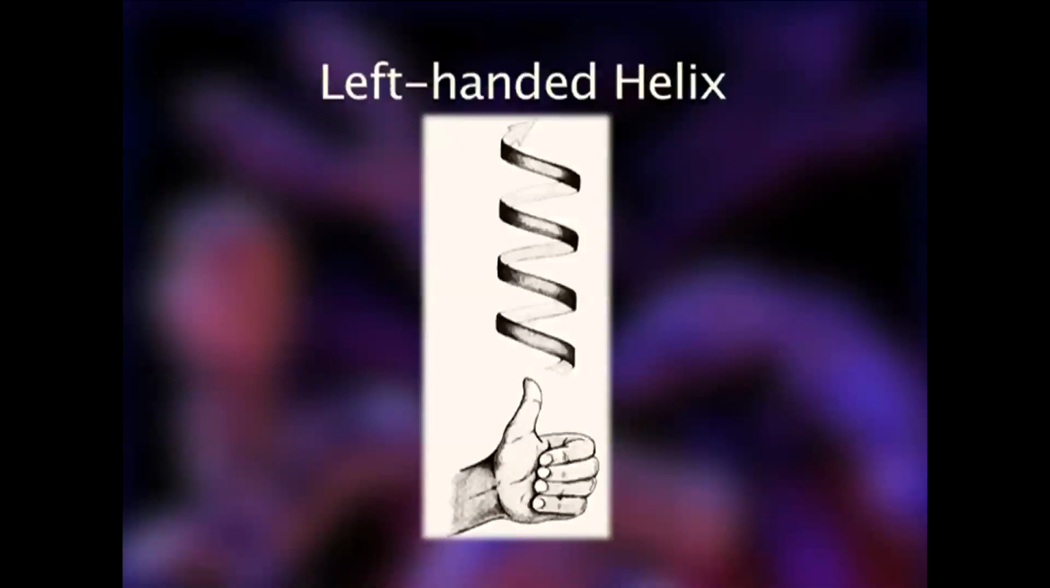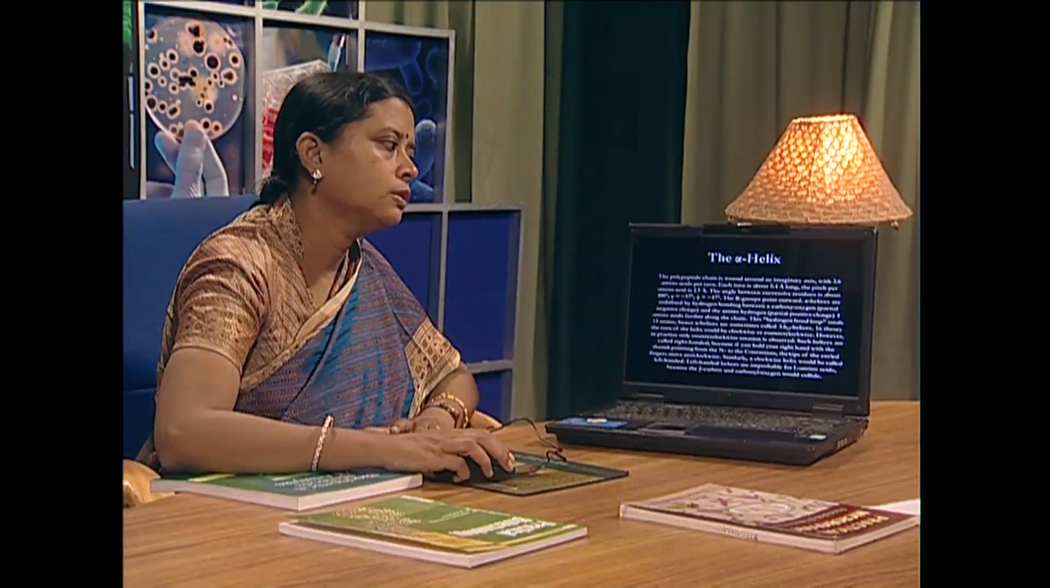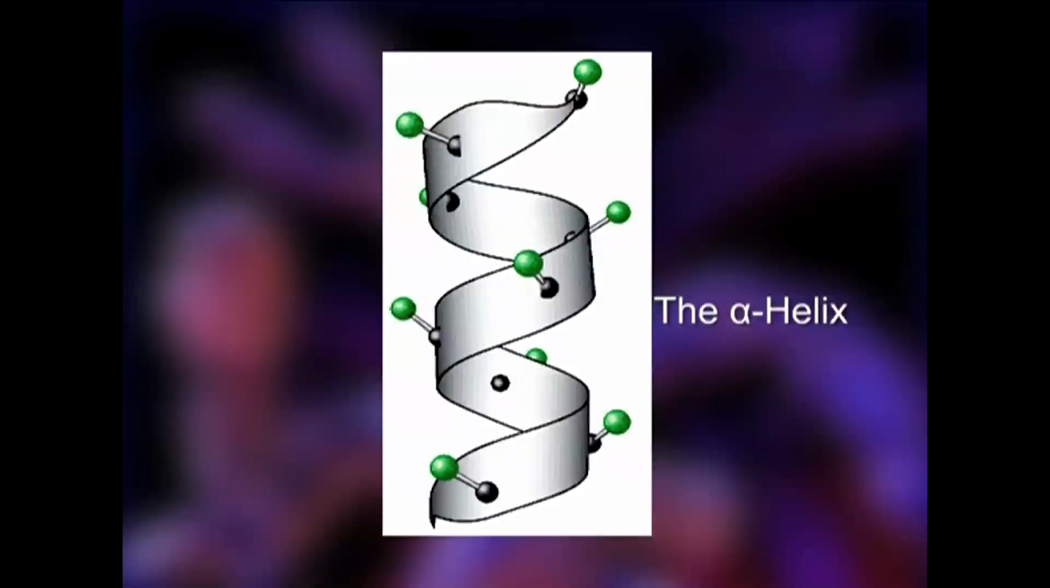Left-handed helices are improbable for L amino acids, because the beta carbon and the carbonyl oxygen would collide. We know that L amino acids are the building blocks of proteins, and if left-handed helices are formed, this problem will arise for L amino acids. So this is an improbable situation. So the alpha helix is a right-handed helix.